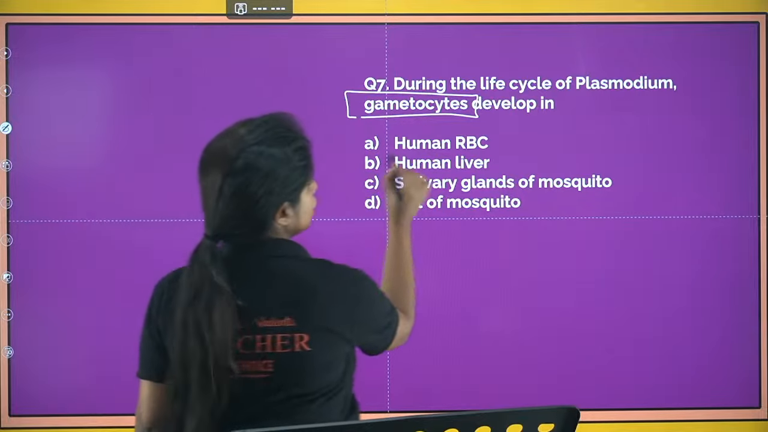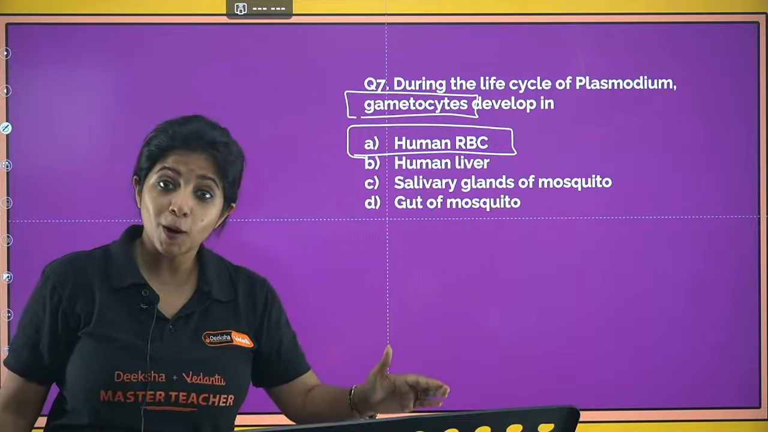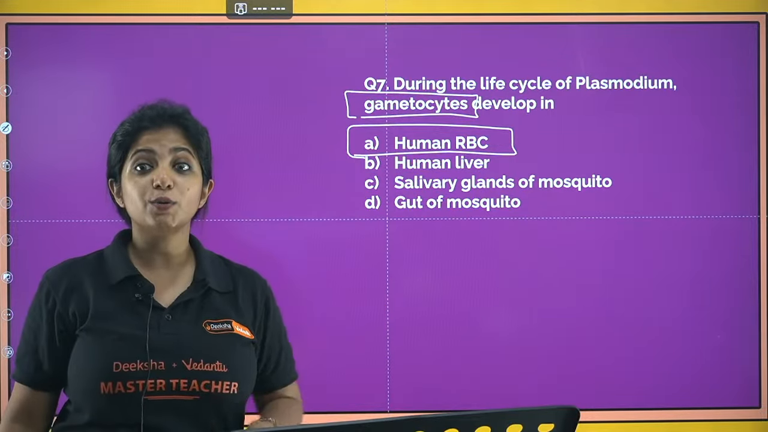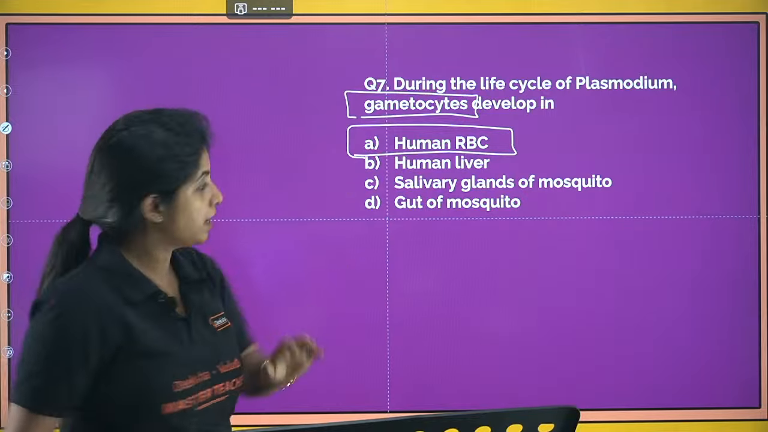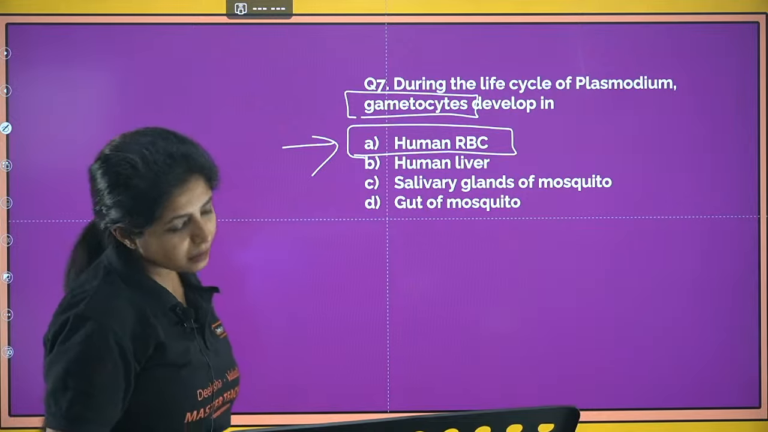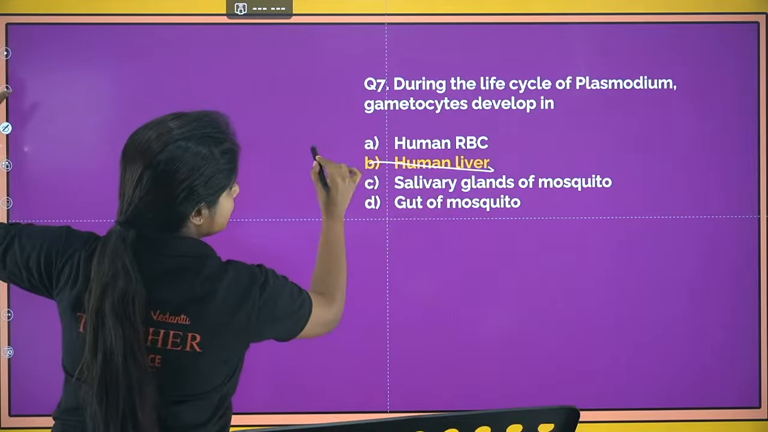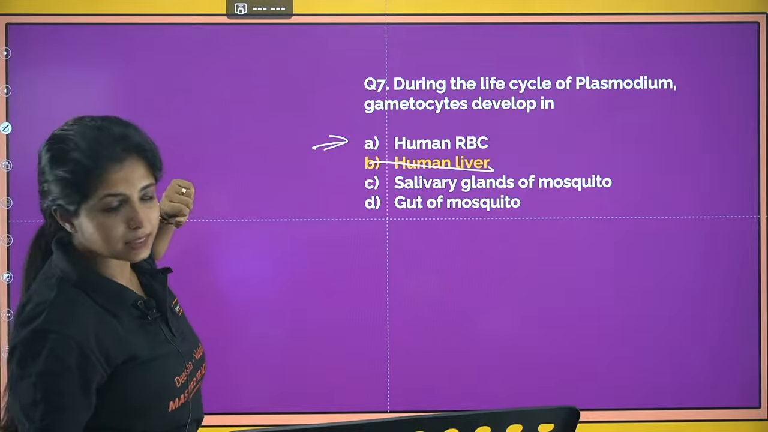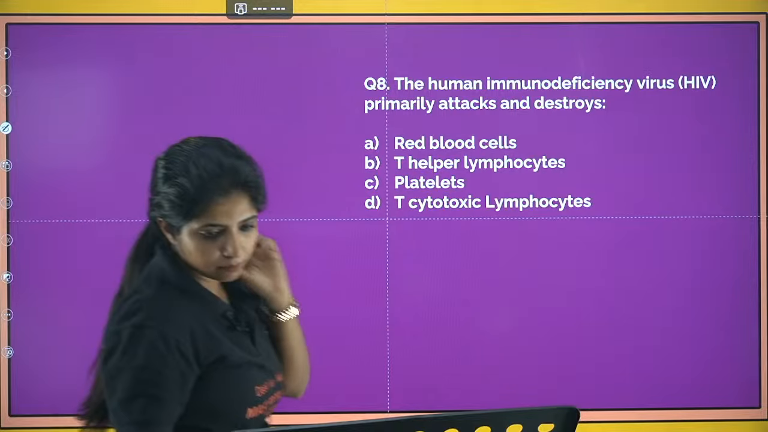It would be human RBC. I told you, in the RBC, the gametocytes would be formed. Later on, these gametocytes are going to give rise to gametes in the mosquito's gut. So that is the thing. So over here, yes, Harshita, now it's correct. Your answer would be A. Okay, so I have marked it wrongly as liver. It is A. It's human RBC. Cool. I know the question is kind of a bit confusing, but yeah.